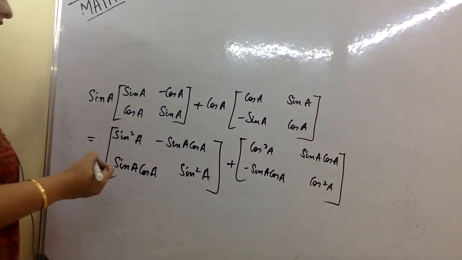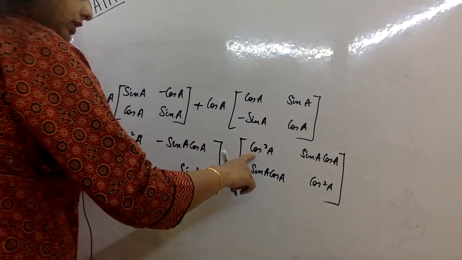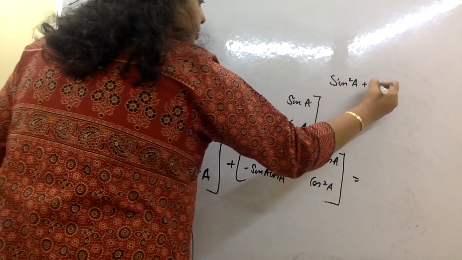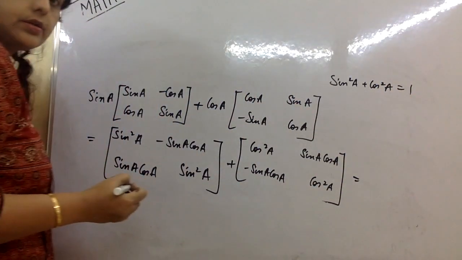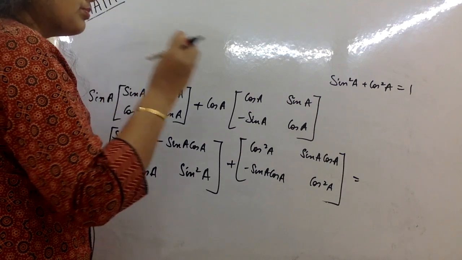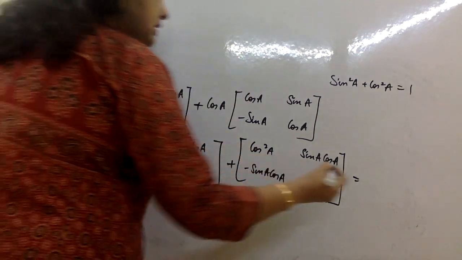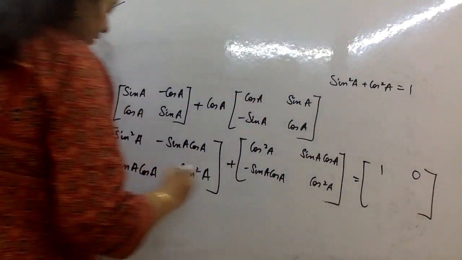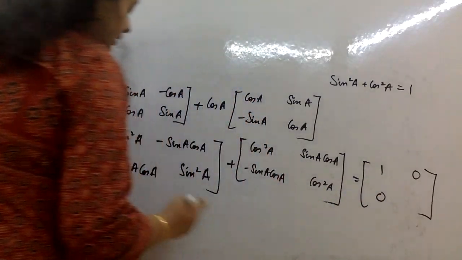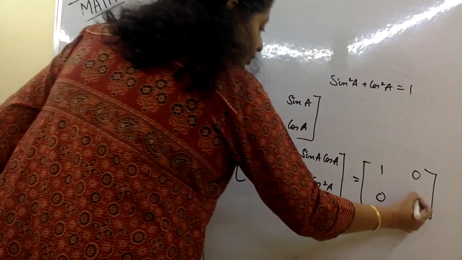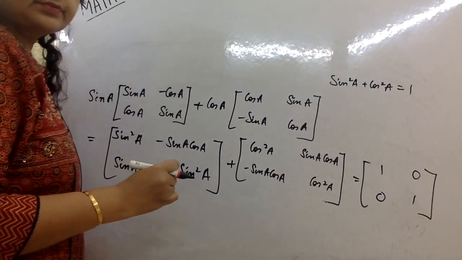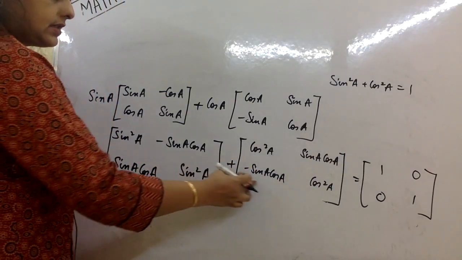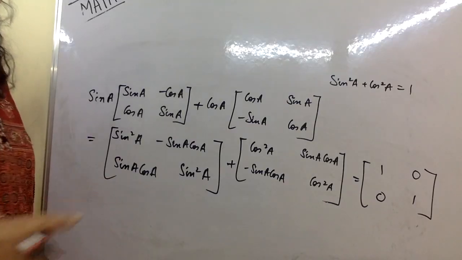Okay, so now we'll have to add. If I add this one with this one, I get a 1, because sine square A plus cos square A is equal to 1. So this is 1 and 0, and this is 0 and this is 1. This is my simplified form. This is the identity they are using, and here it just gets cancelled out. It becomes a 0.